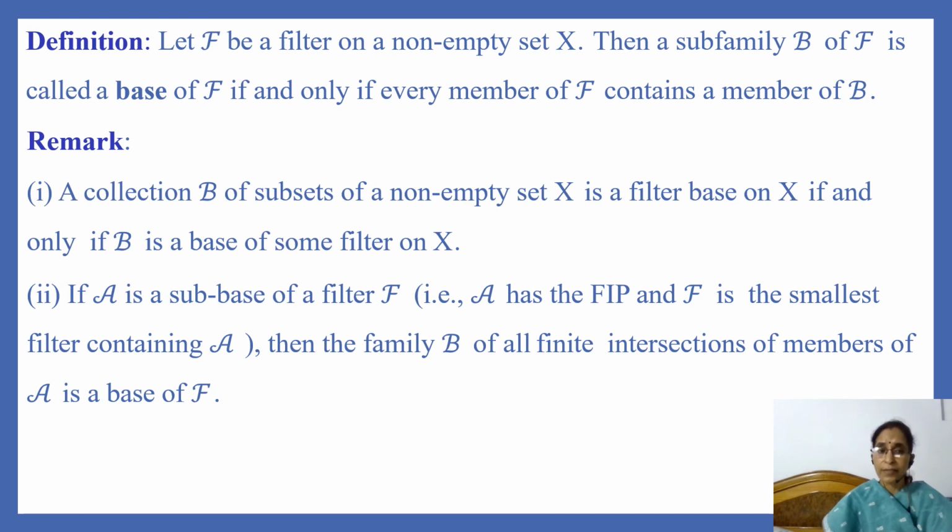Now we have remarks. The first remark is a collection B of subsets of a non-empty set X is a filter base on X if and only if B is a base of some filter on X, which we have observed here. And now we have a second remark, that if A is a subbase of a filter F, that is, A has the finite intersection property and F is the smallest filter containing A, then the family B of all finite intersections of members of A is a base of filter F, which we have noted in the theorem.